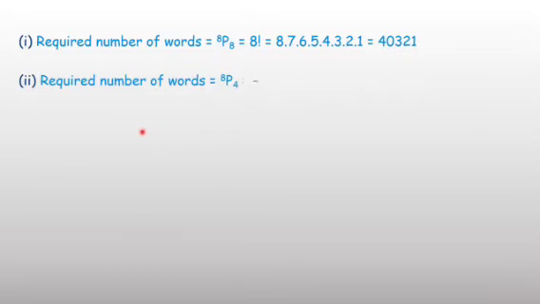Now in the second question, 4 letters are used at a time. The total number of letters is 8, and you are going to use 4 at a time. Therefore, factorial 8 upon factorial 8 minus 4, since nPr is factorial n upon factorial n minus r. 8 minus 4 means factorial 4. Therefore the numerator is written as 8 into 7 into 6 into 5 into factorial 4. Factorial 4 cancels out, and the result is 8 into 7 into 6 into 5, which equals 1680.